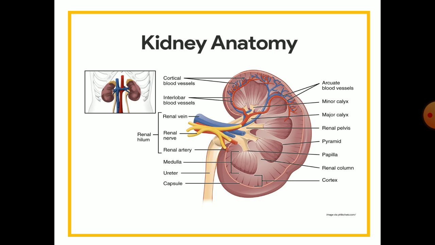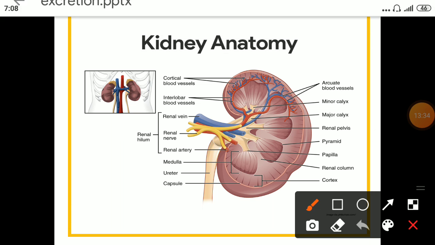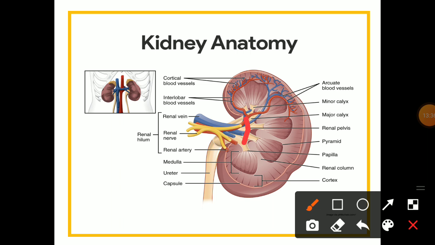Towards the center of the inner concave of the kidney is a notch, which we have just discussed, and this is known as the hilum. When we move from this hilum, you will see that the ureter is coming out and blood vessels and nerves are entering inside.